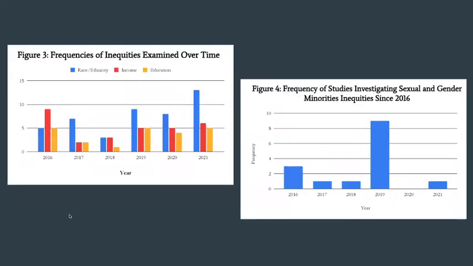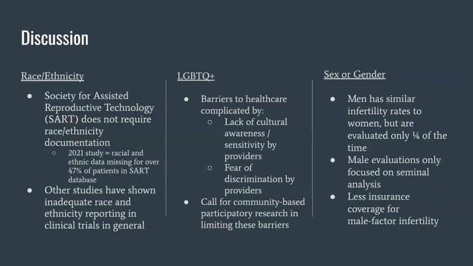Figure 3 shows the frequencies of the 3 most commonly investigated inequities over time: race, ethnicity, income, and education. We didn't see any clear correlations by year. The same can be said for Figure 4, which shows the frequency of studies investigating sexual and gender minority inequities since 2016. From the results of our review, it's clear that additional healthcare inequities research regarding MAR is needed in many areas. We decided to discuss a few of these areas further.